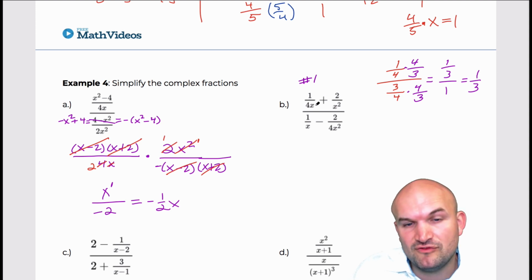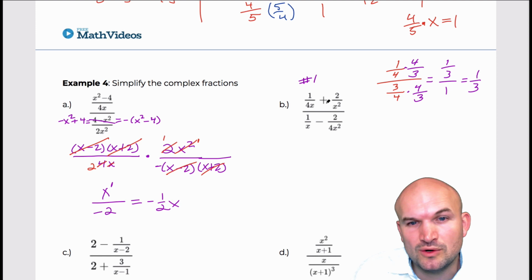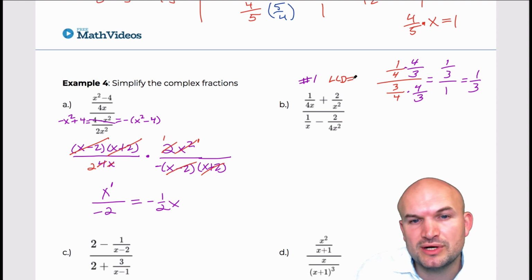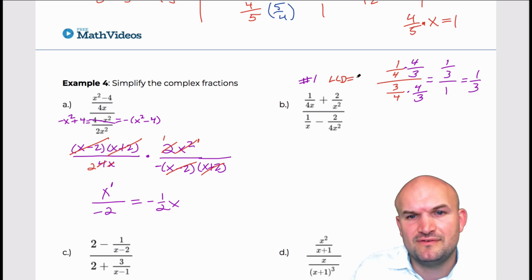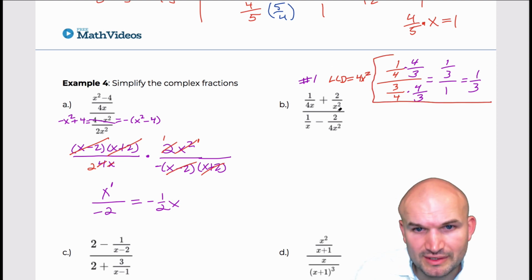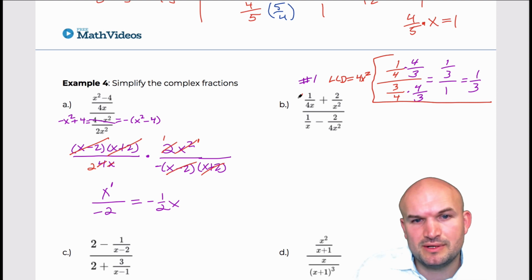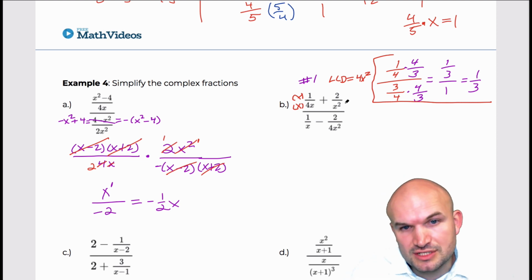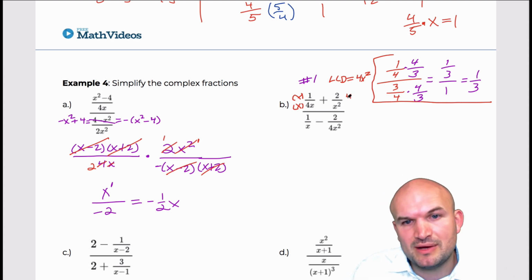So here you can see I have 4x and then x squared. So that means my LCD, least common denominator, in the numerator is going to be 4x squared. Let's put this over there. Okay, so therefore to get this to be an x squared, I'm going to multiply by an x over x. Remember, you've got to make sure you multiply in the numerator and denominator to keep equivalent fractions. For this fraction, I'll need to multiply by 4 over 4.